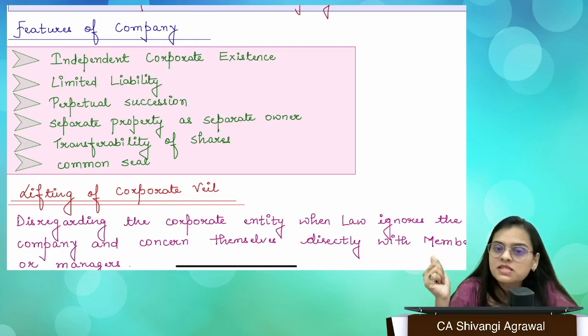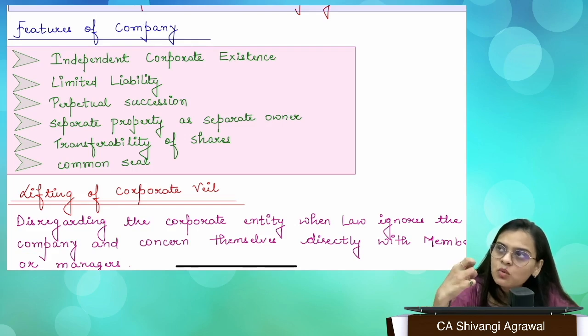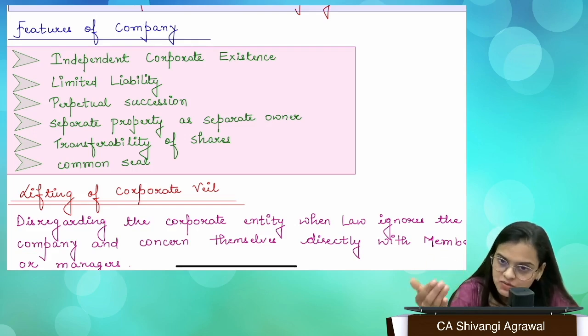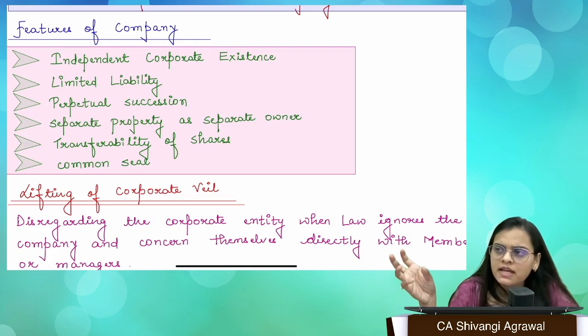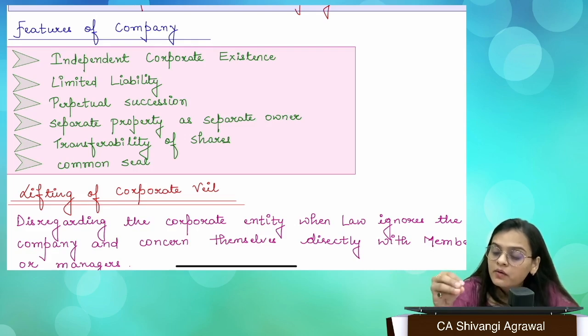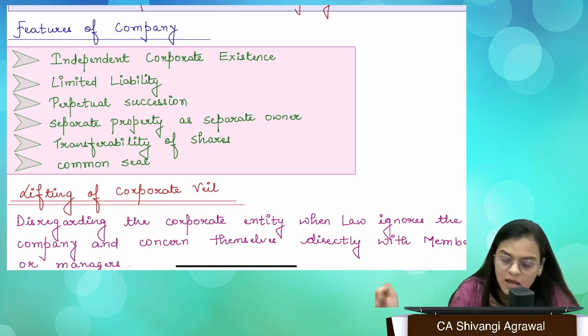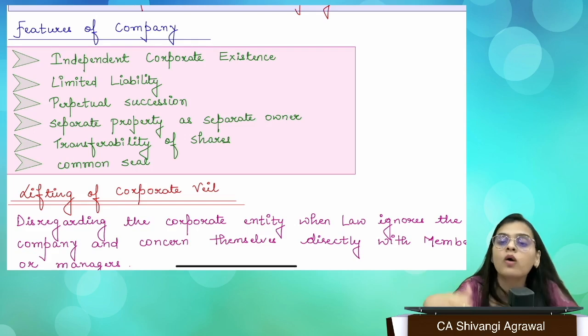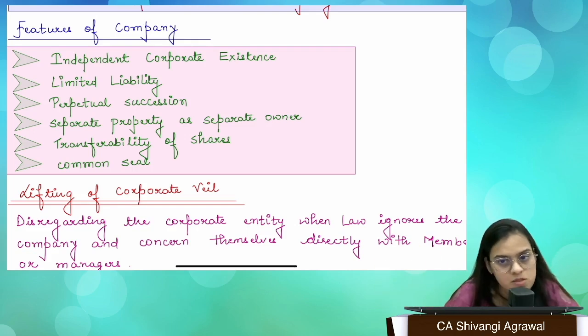Then we have common seal. What do you mean by common seal? Common seal was mandatory before the Companies Amendment Act 2015, right? So before that it was mandatory. Now it has been made optional. It is basically the official signature of the company. If the company chooses to keep a common seal, then on every official document they will affix that common seal. But if they choose not to have the common seal, because now it is optional, then every document is going to be signed by 2 directors, or a director and a company secretary, wherever one is appointed.